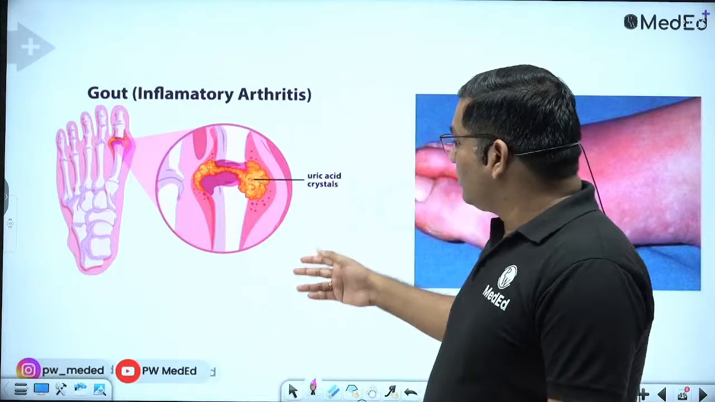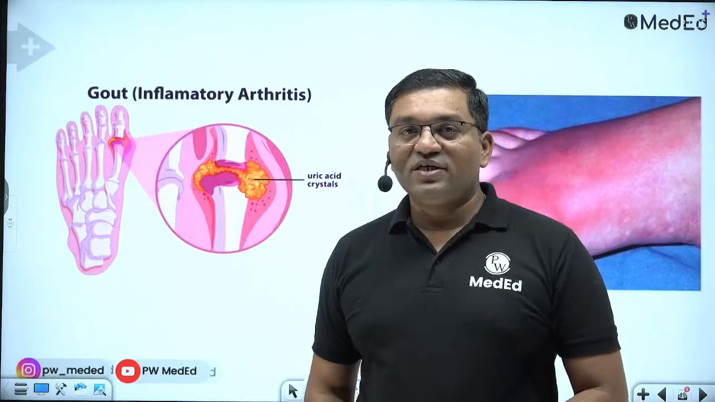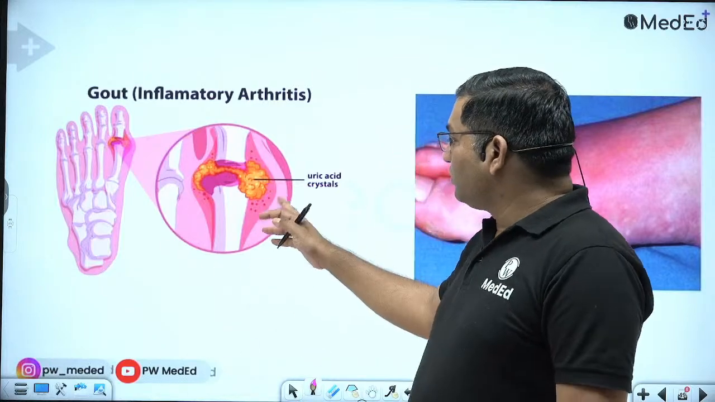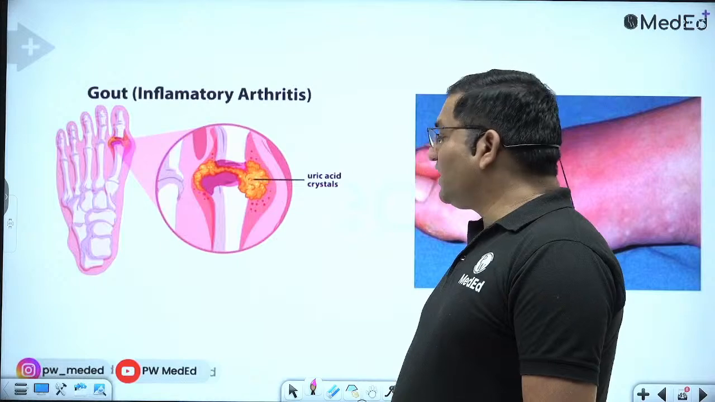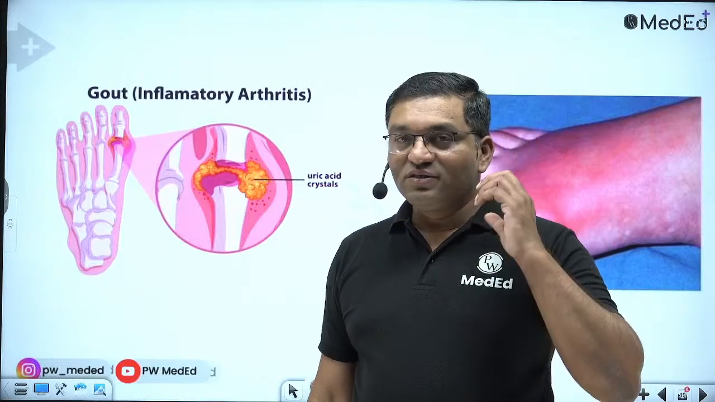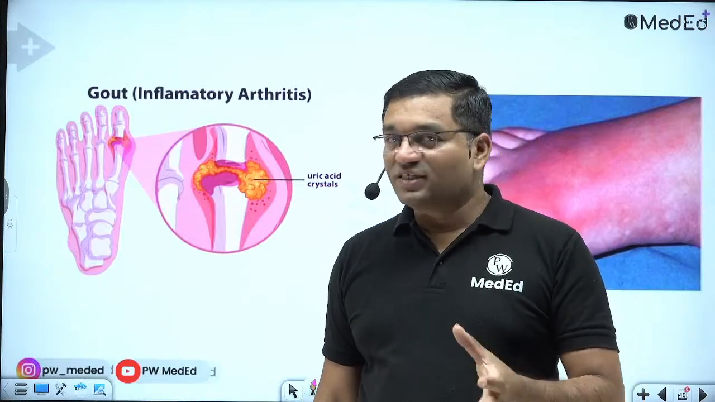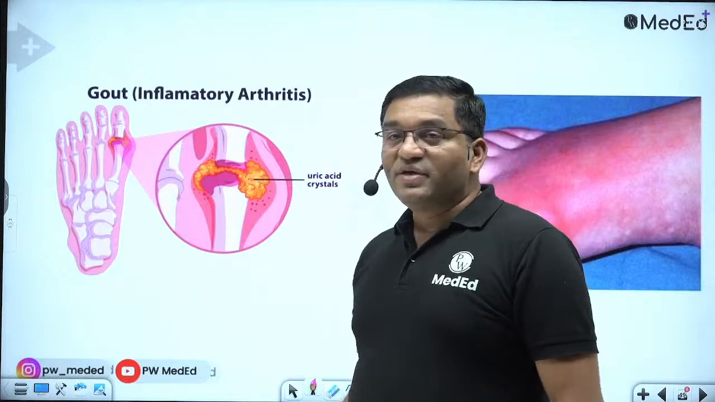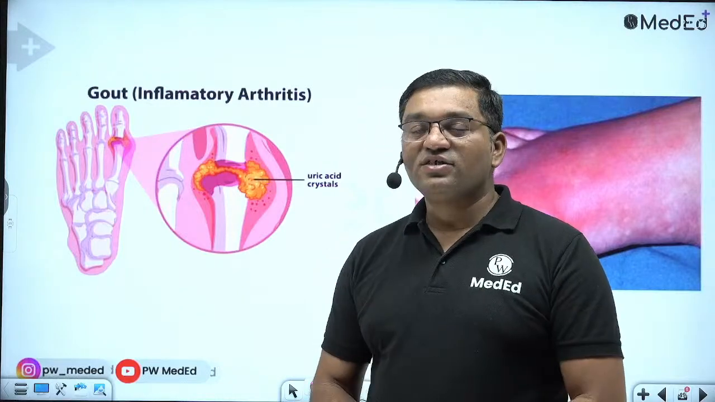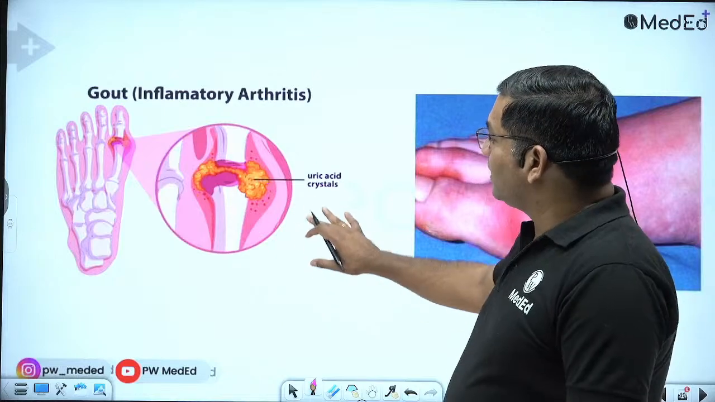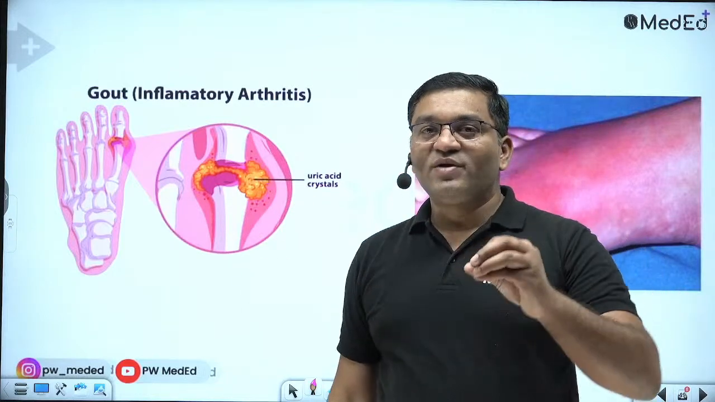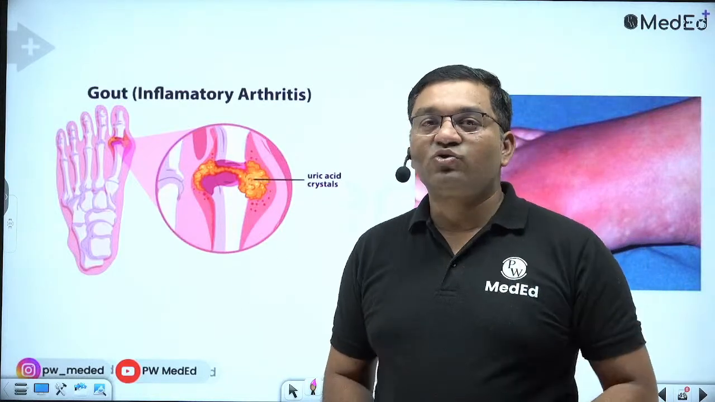It is because of the increased activity of PRPP synthetase, increased activity of PRPP glutamine amidotransferase, decreased G6PD, decreased glucose 6 phosphatase, that is von Gierke disease, then HGPRTase deficiency, that is in Lesch-Nyhan syndrome, and increased glutathione reductase activity. These are the 5 important reasons for gout. And the confirmatory test is the aspiration and microscopy.